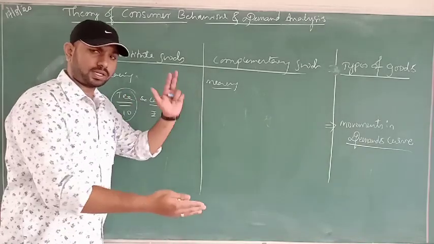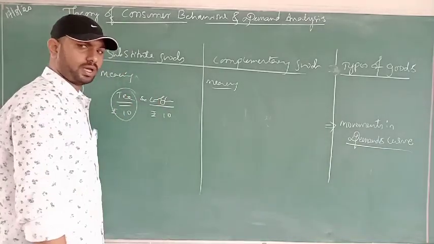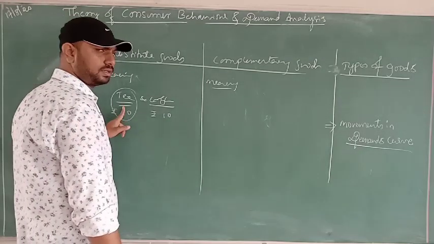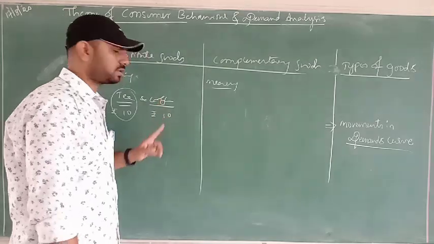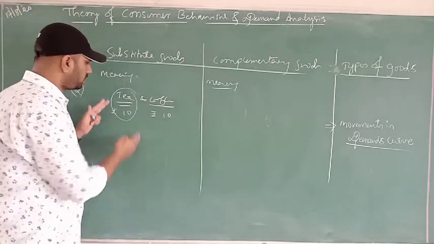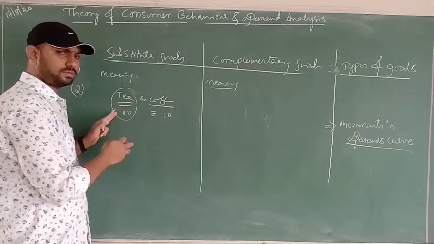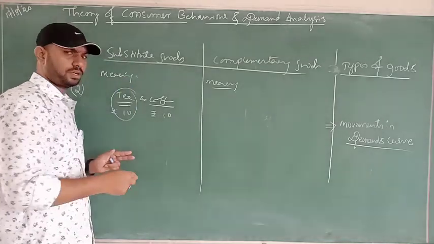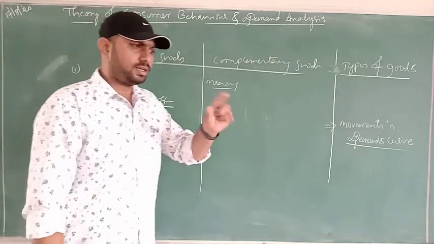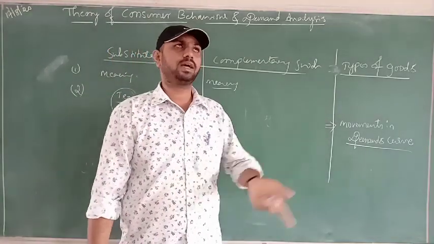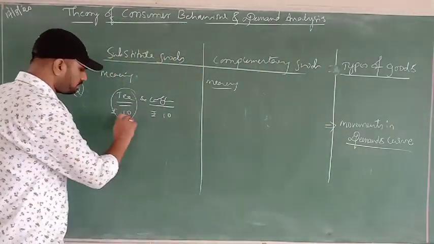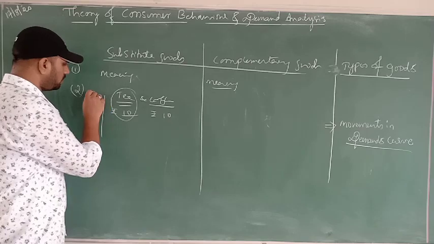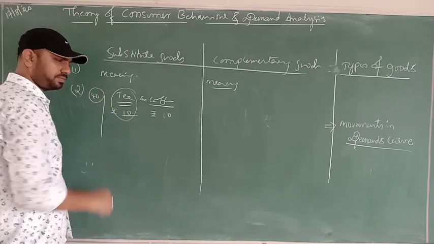Tea supply went down, so people demand more coffee. When the price has increased due to the low supply in the market, the price of a cup of tea has jumped from 10 rupees to 40 rupees per cup.